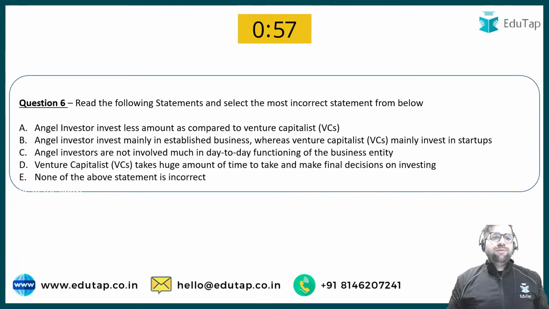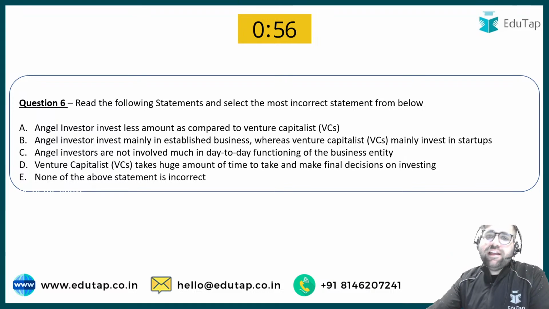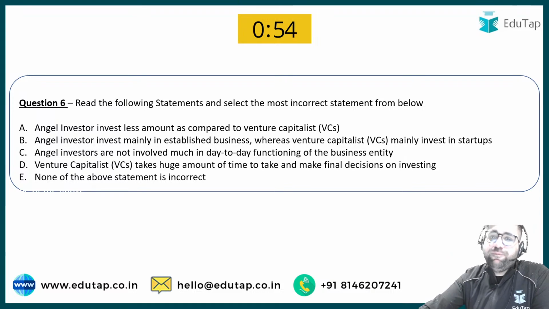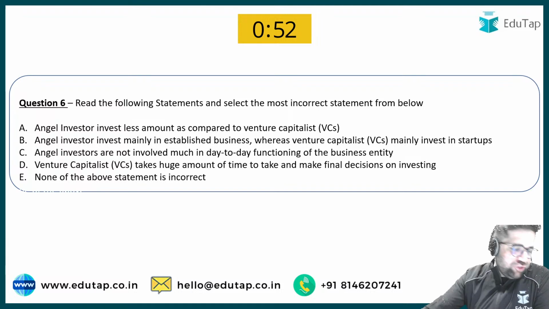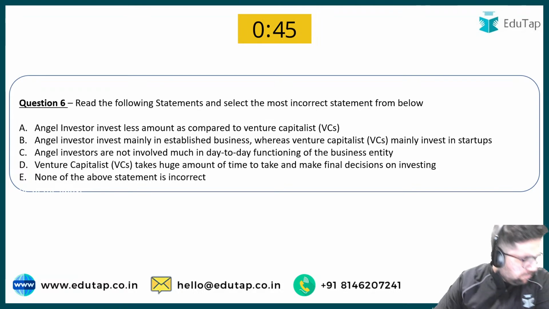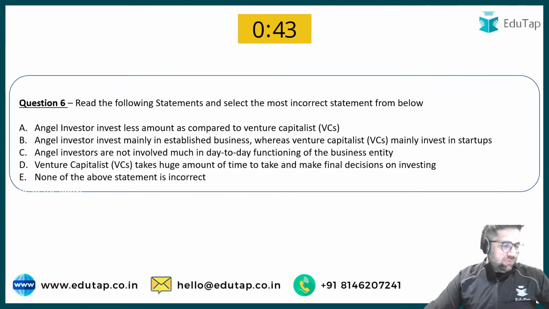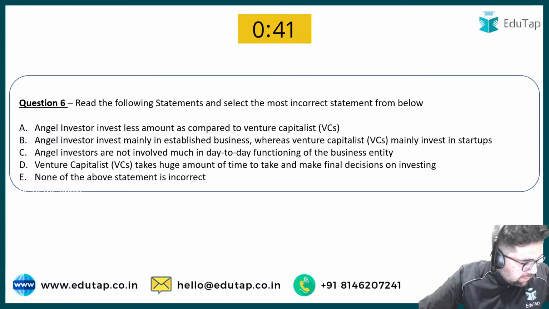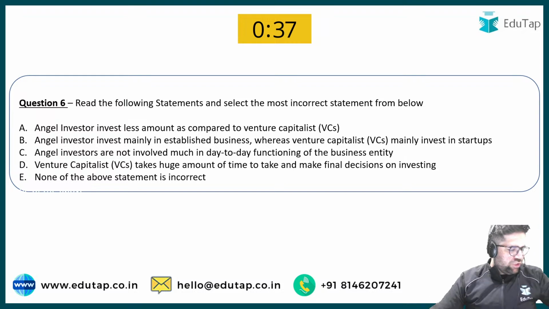Chalo. Question number 5 is also done. Question number 6. Read the following statements and then select the most incorrect statement of below. Again, a very tough question. Good, Nilesh is also giving the right answer. Rupa, no, not the right answer. Pratul has given the right answer. Vipin also. Cool. Chalo. Question number 6 now we have.